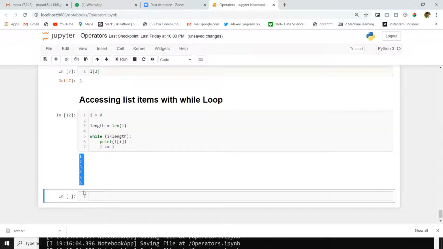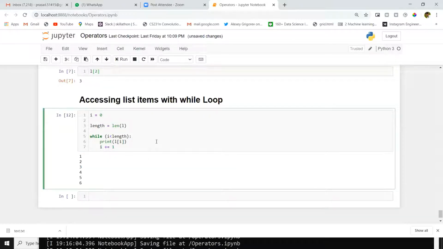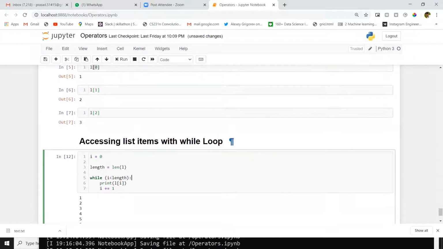1, 2, 3, 4, 5, 6. We will change L here. We will give a new list. Instead of those 1, 2, 3, I will give some names here. Then you will get a clear idea of what I am doing.